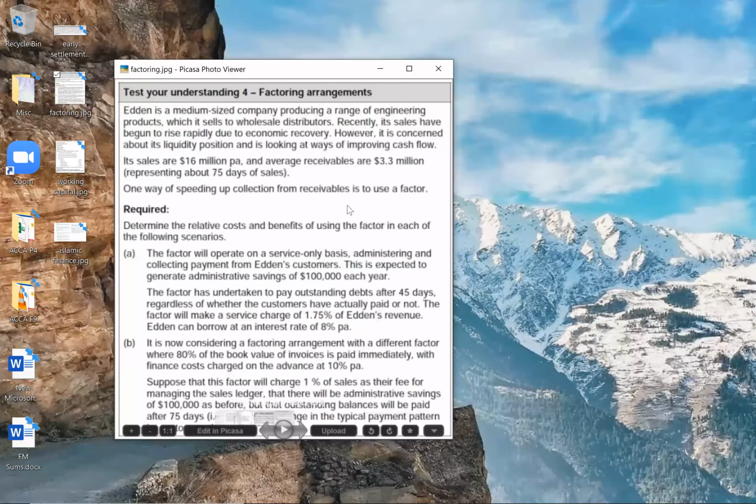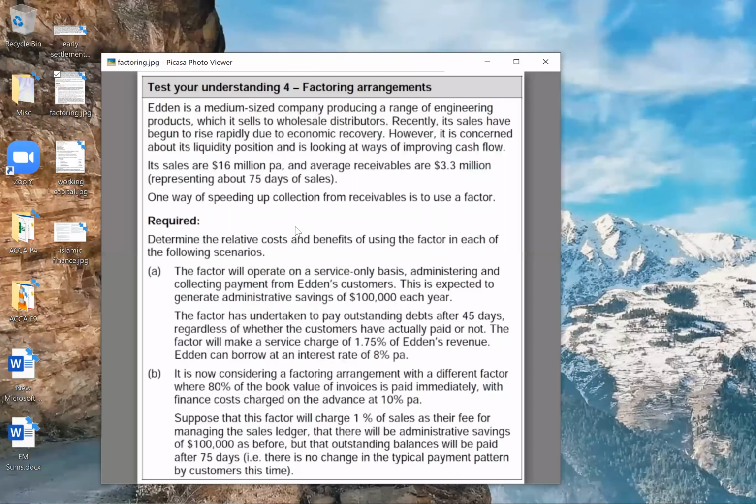Okay. Let us see. Eden is a medium-sized company producing a range of engineered products, which it sells to the wholesale distributors. Recently, its sales have begun to rise rapidly due to economic recovery. However, it is concerned about its liquidity position and is looking at ways of improving the cash flow. Total sales are 16 million per annum. Average receivables are 3.3 million, representing about 75 days of sales.